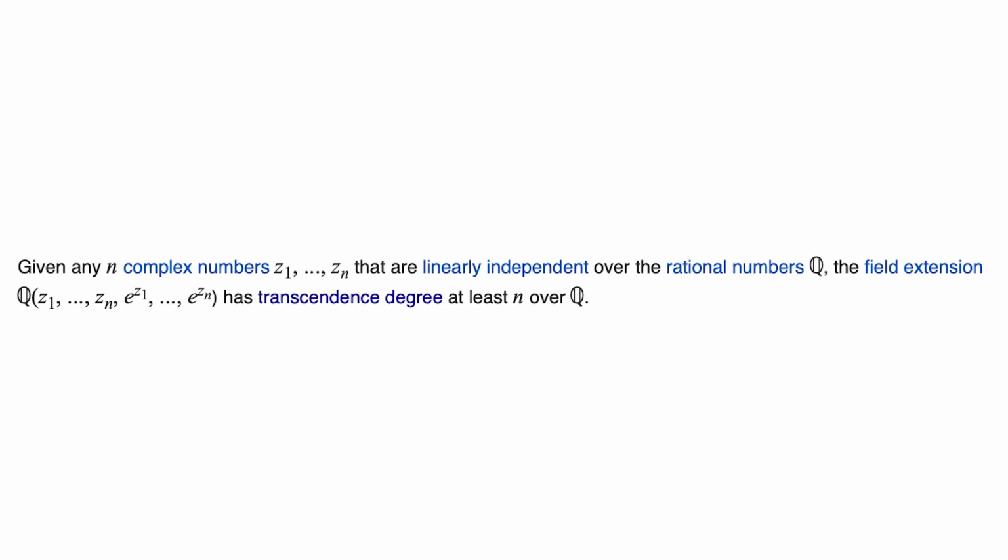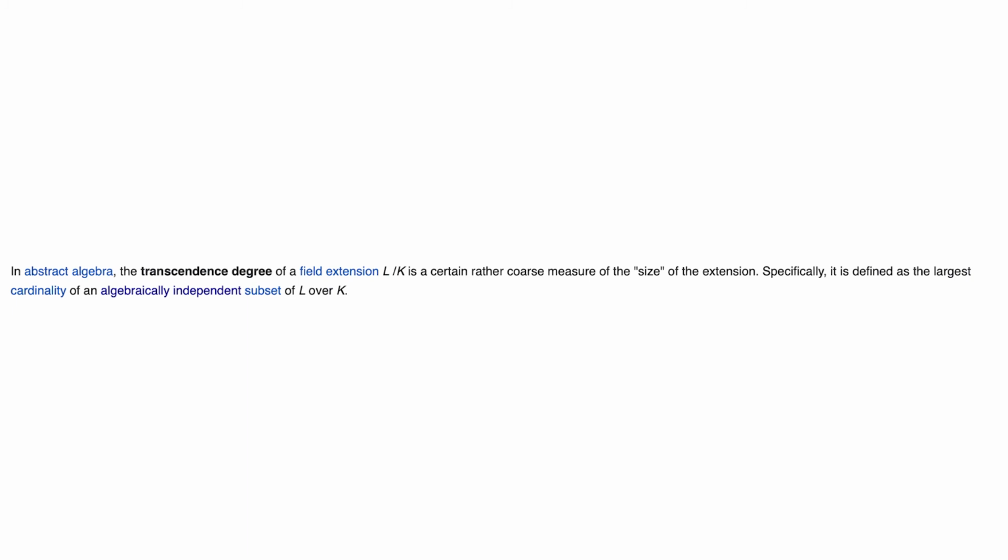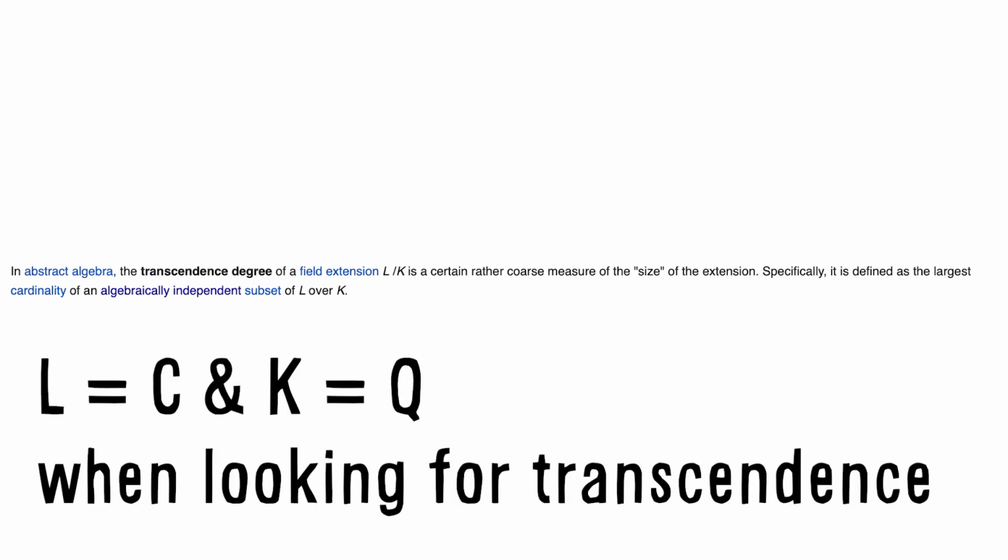One important byproduct of algebraic independence is Schanuel's conjecture. The conjecture states, given any n complex numbers z1 through zn that are linearly independent over the rational numbers, the field extension Q with the addition of e to the z1 through e to the zn has transcendence degree at least n over Q. In our case, the transcendence degree is defined as the largest cardinality of an algebraically independent subset of the complex numbers over the rationals.